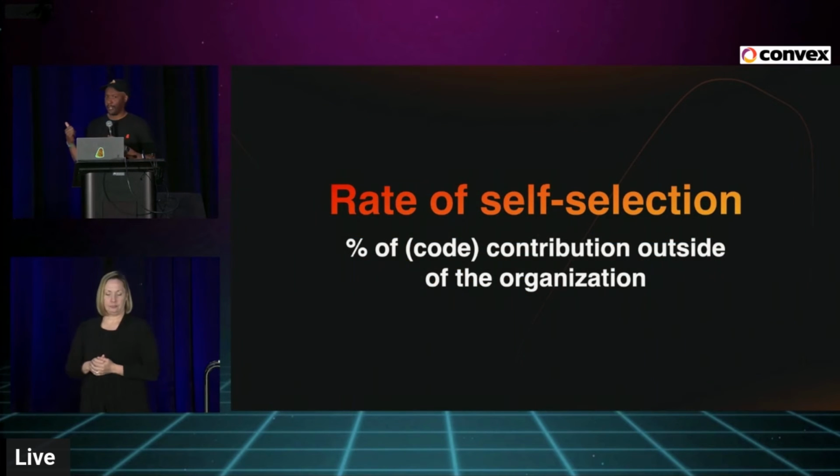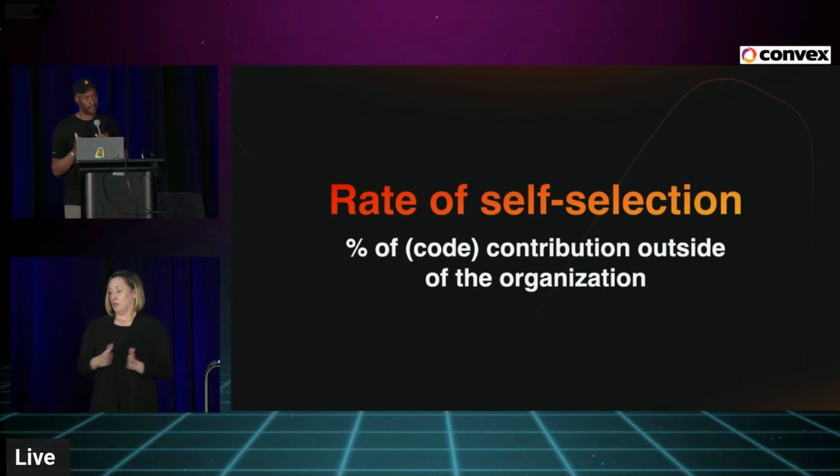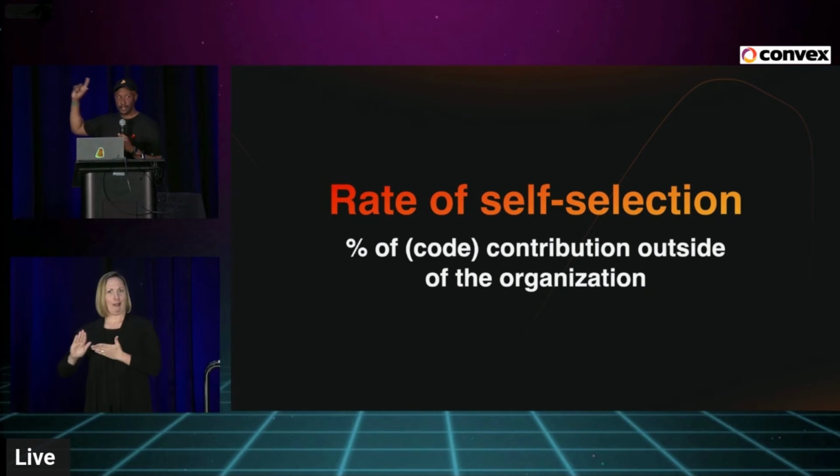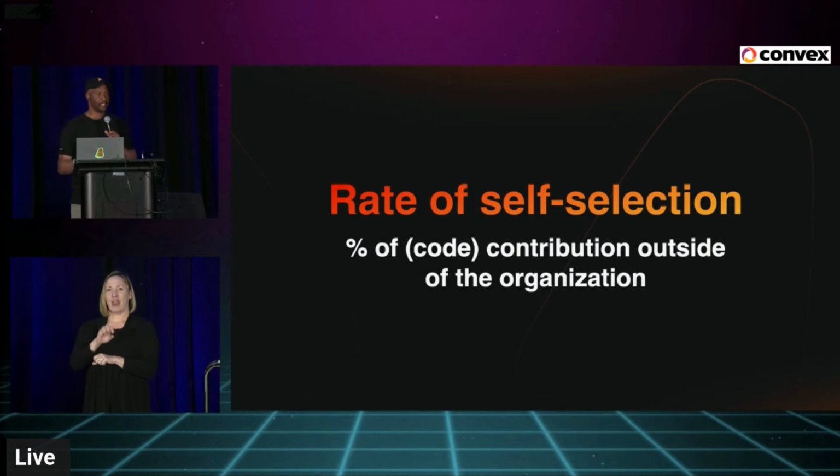We've been playing around with some dev stats, and this is statistics. So I did statistics in college. I got a C, but that doesn't matter because I learned about the rate of self-selection. The rate of self-selection, in the context of open source, is all contributions that happen outside the actual organization. So these are contributions coming from forks.